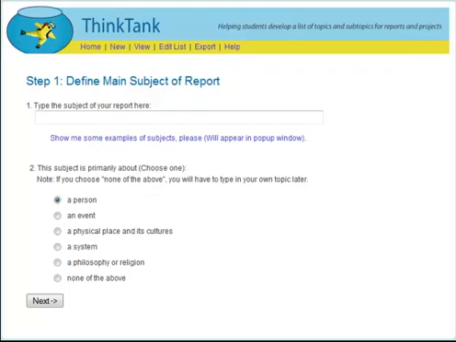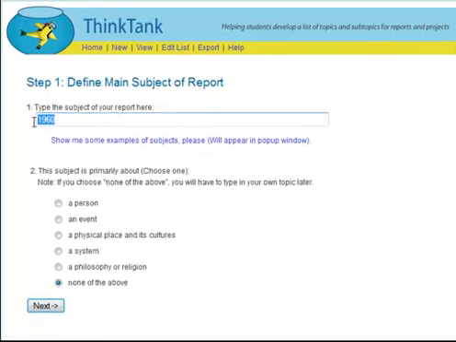Hello everyone. We're going to look at another tool to help us narrow our topics. If your teacher has given you a topic, well, then you already know your topic, but if you're defining your own topic, here's a great tool. You can click on the link that I've provided for you to go to this site. You type in the subject of your report here. Let's say the subject of my report is Martin Luther King.